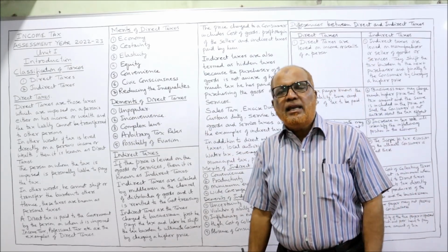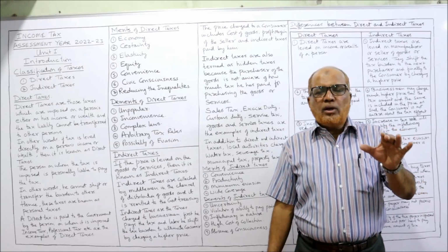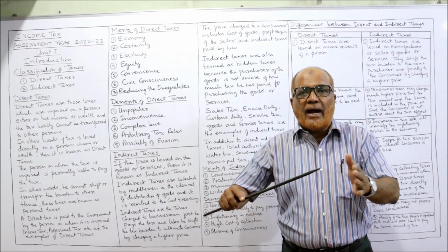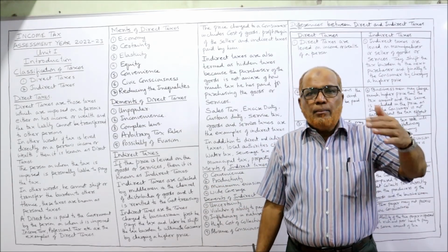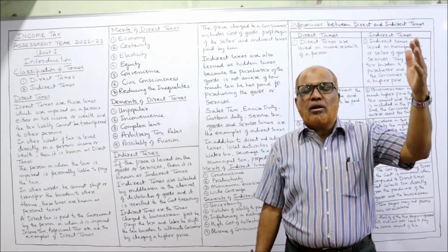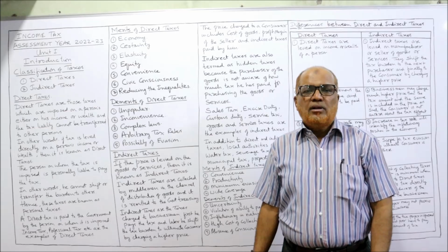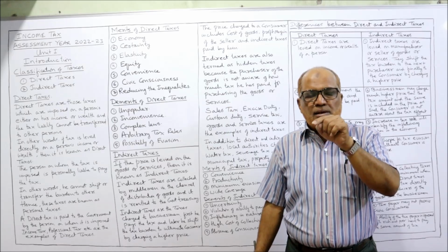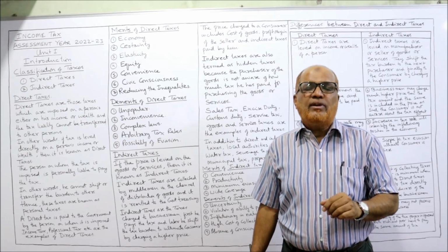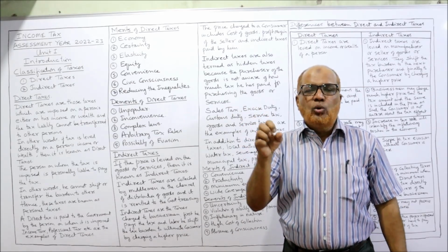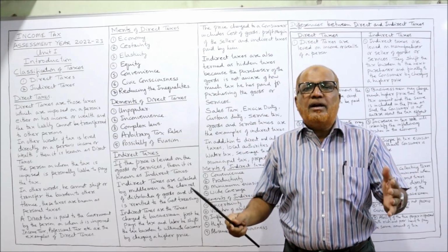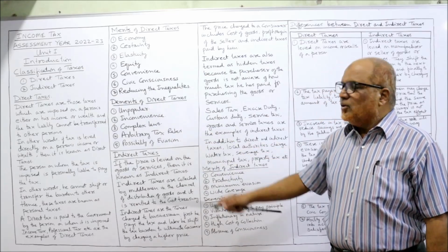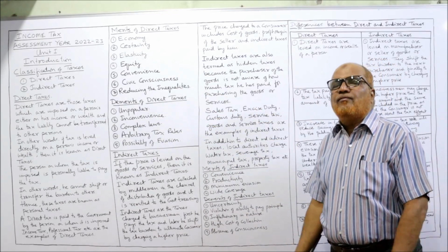Last one, reducing the inequalities. If there are no direct taxes, what will happen? The difference, the gap between rich and poor will widen. Because money multiplies money. Rich will become more richer and poor will always remain poorer. The gap will increase between haves and have-nots. So this direct taxes is a powerful tool to reduce the gap of inequality. That means the government will collect huge taxes from rich people and spend the money on the poor people by giving subsidies, rations, etc. In this way, reducing the inequality. So these are some of the merits of direct taxes.